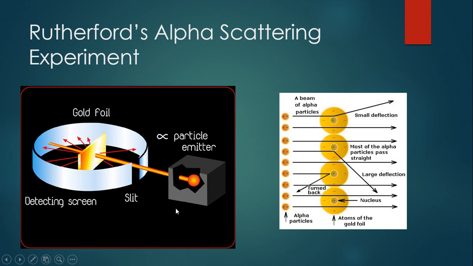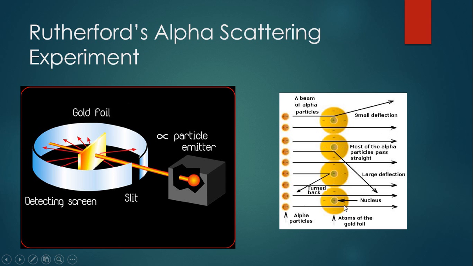However, when he actually did this, he found out that 99% of the alpha particles just went straight through. Okay, so it's like you're shooting at something, but it's actually not affecting your bullets. It's kind of weird. So that led Rutherford to the idea that most of the atom is actually empty space. So over here is kind of what he thought was happening.